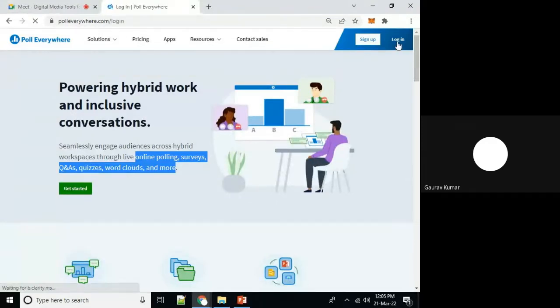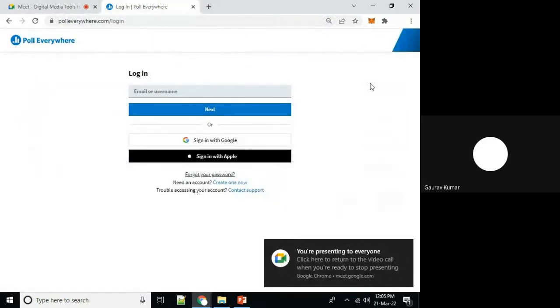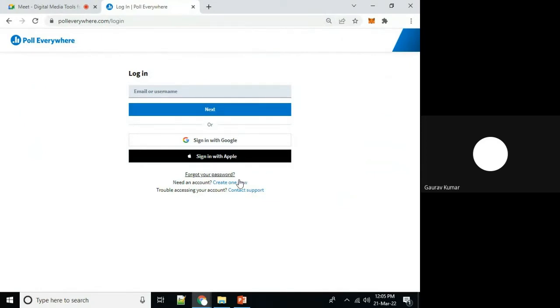At the top right, you can see that we can log in with our Google or Apple credentials. It is up to you whether you want to create a new account or use existing Google or Apple credentials. Generally, we prefer the option to sign in with Google, because we use so many services and websites that it becomes quite challenging to remember so many usernames and passwords.